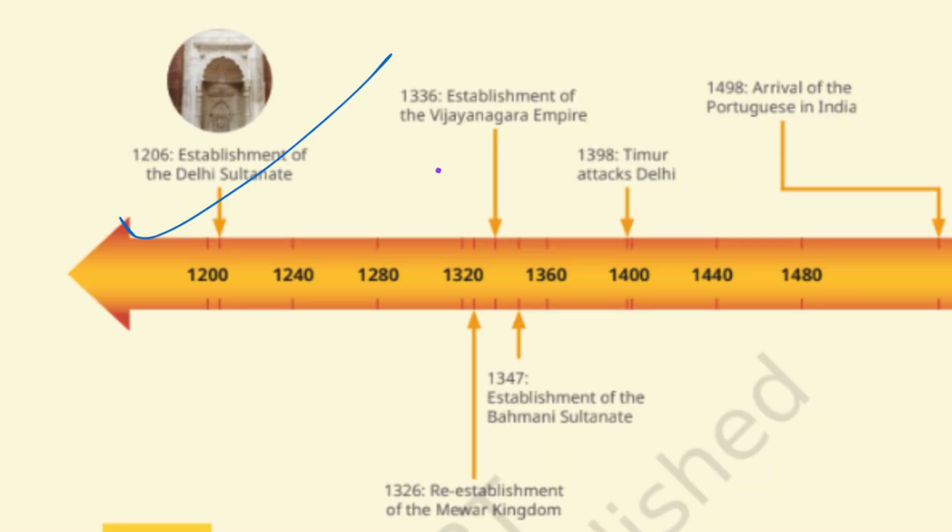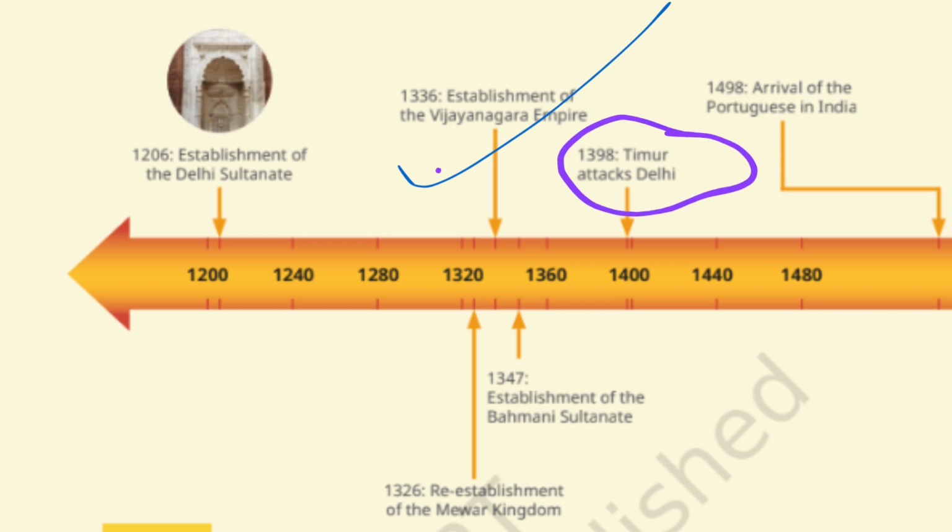1206, establishment of the Delhi Sultanate. 1326, the Mewar Kingdom was re-established. It had first been founded around the 6th century. 1336, foundation of the Vijayanagar Empire. 1398, Timur's attack on Delhi. 1498, arrival of the Portuguese in India.